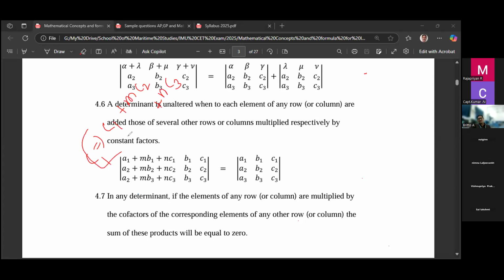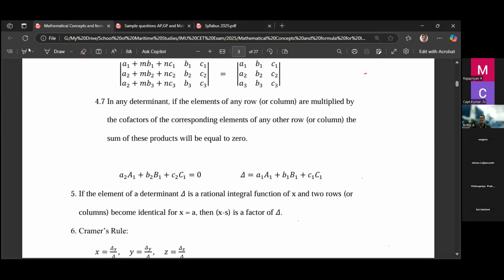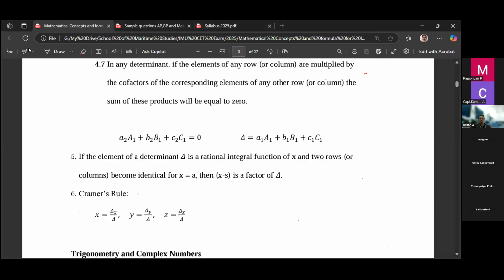If you apply a rule, you apply it for the entire column, not only one element. Suppose you are applying it to one row, you have to apply it for the entire row. When you apply it and find the value of this determinant, that value is equal to the given determinant. Both determinant values should be the same. So this is the seventh property. Remember these properties of determinants. Sometimes for problems we use these properties. The last property we rarely use, so leave it.